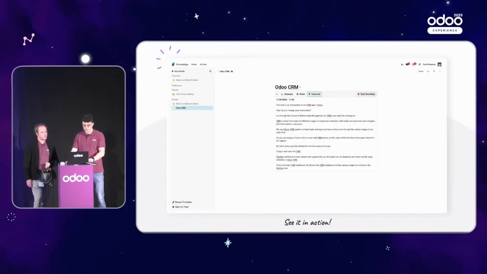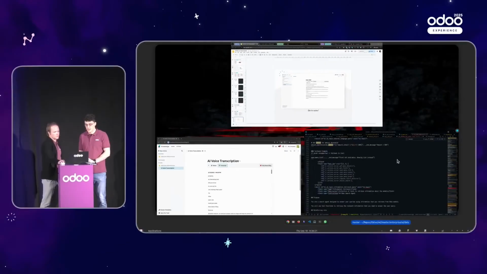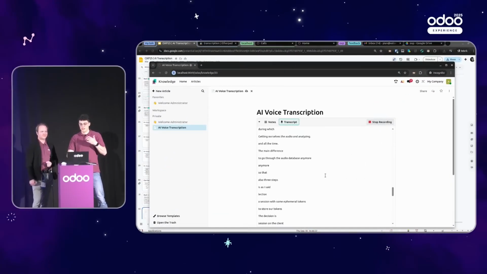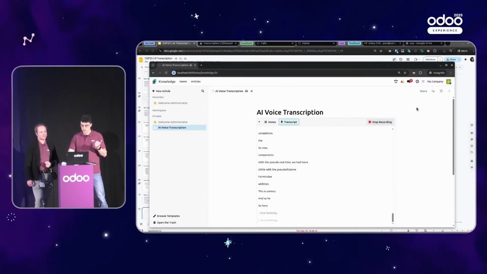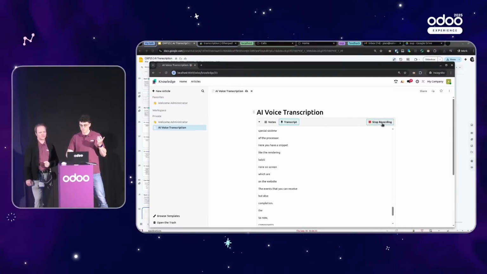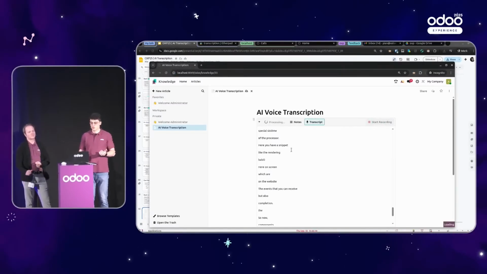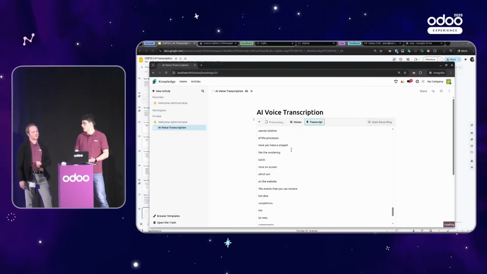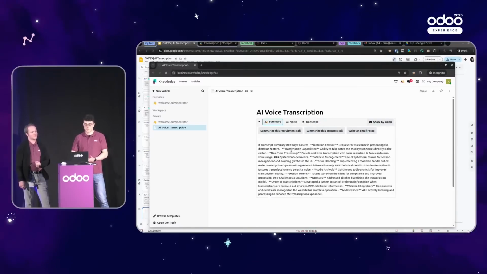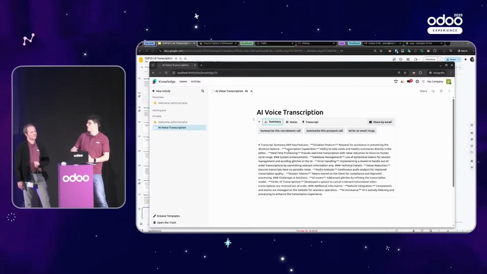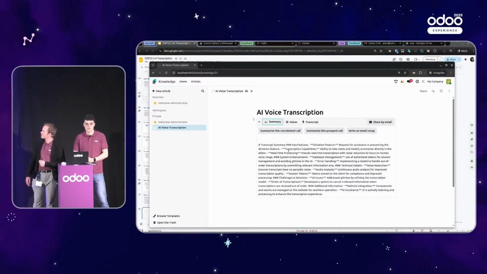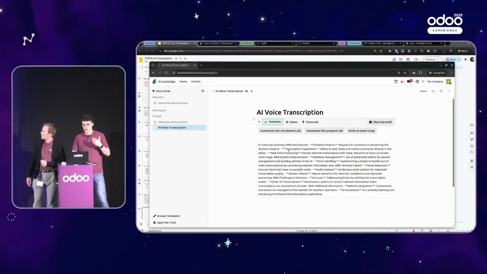And so here we will see the model in action. So here you can see that from the start of this, I've been recording the audio with the transcription component. And so if now I were to stop speaking, I were to stop the recording, you would see that automatically the component will process the whole transcript and create some summary of what I've said since the beginning. It can take a bit of time. So here you have a little glitch because the formatting is off, but you can still see that it properly did the summary of this transcription.